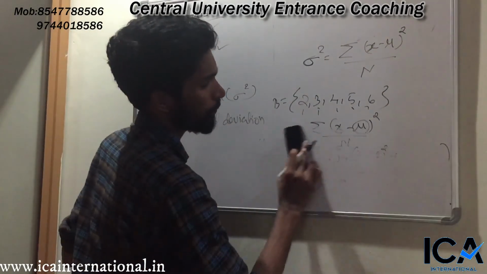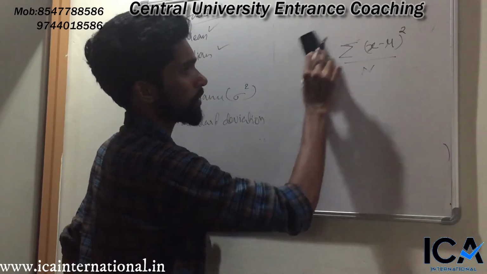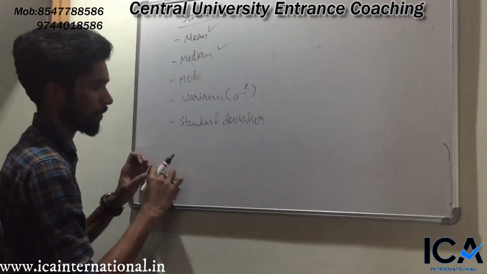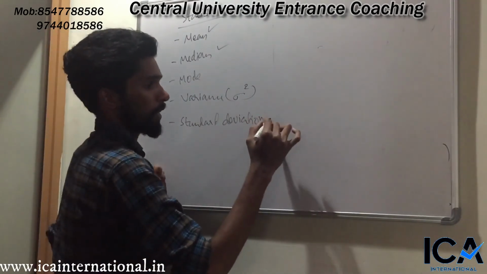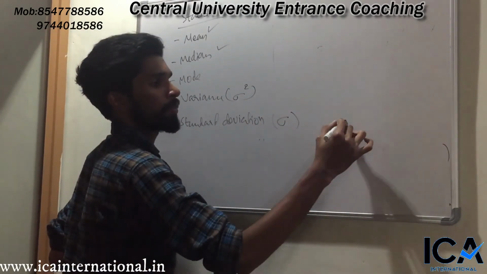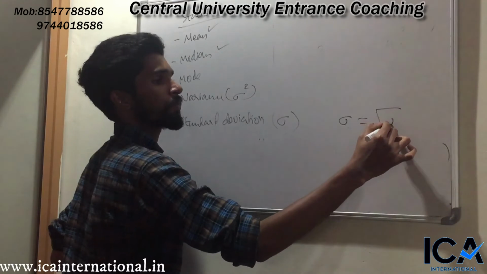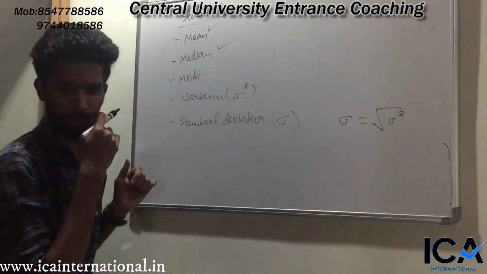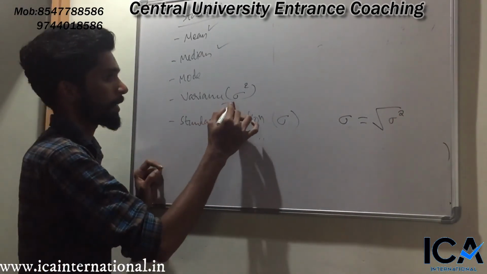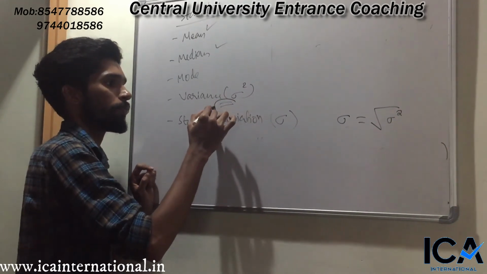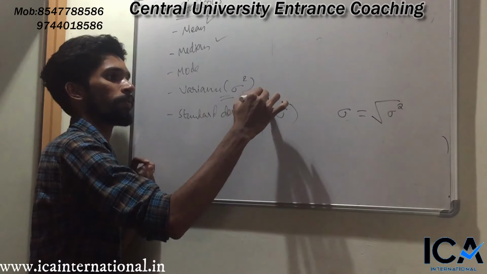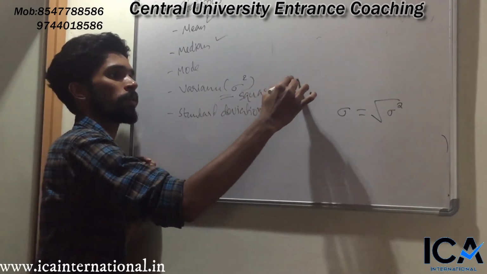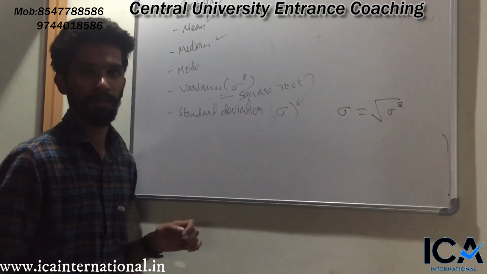Once we get variance, then finding standard deviation is very easy. Standard deviation is denoted as sigma. Sigma is equal to root of sigma square. After getting the variance, if you find the square root of this variance, you will get standard deviation.